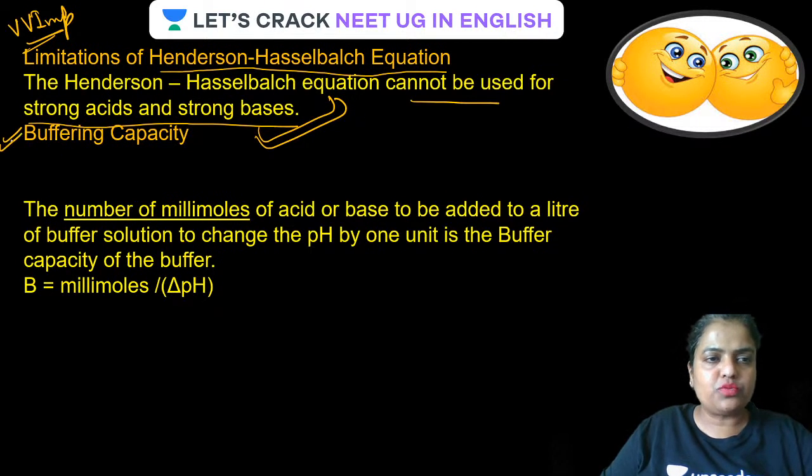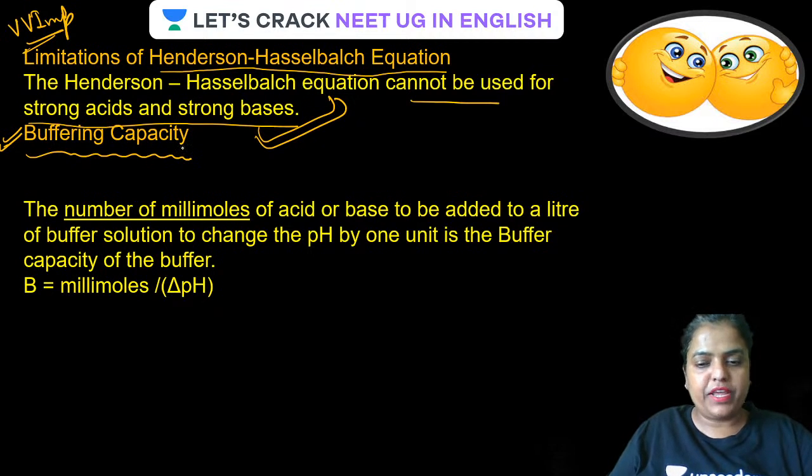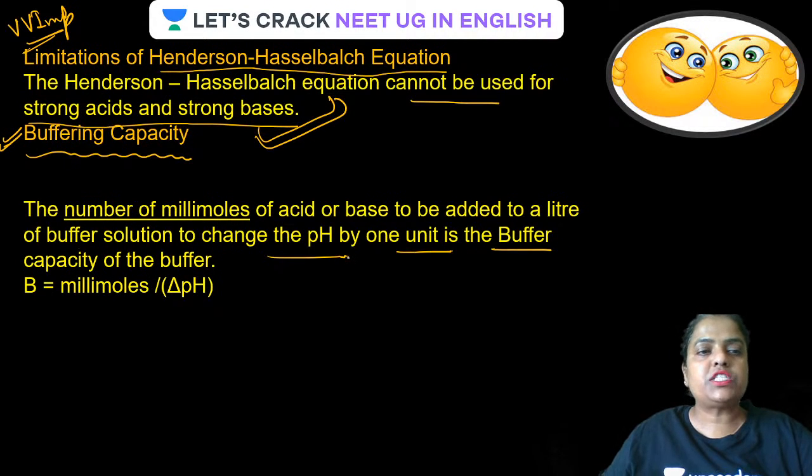Now the very important one guys, buffering capacity. I'm repeating, buffering capacity. What is buffering capacity guys? Number of millimoles of an acid or a base to be added to a liter of buffered solution to change the pH by 1 unit is called buffer capacity, also called buffer index. Also called buffer index.